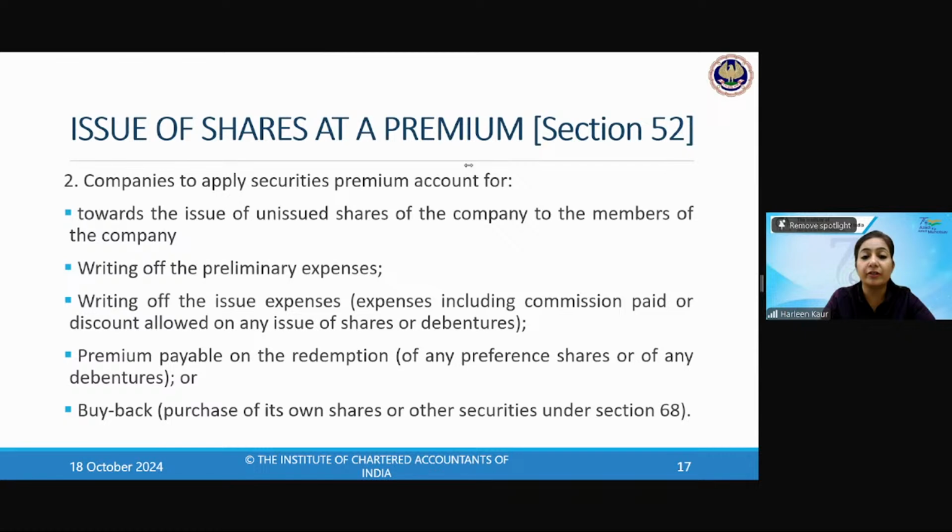Very good, Kavita, Yushi, Satya, Kushbu, Swati, everyone, wonderful answers. Writing off of the issue expenses including commission or discount allowed on the shares. In the next section, you will understand you cannot issue shares at a discount, but in certain exceptional cases where shares can be issued at a discount, those expenditures for issue expenses, commission, and underwriting commission, if any has been paid, the securities premium account can be used for writing off those expenditures also.